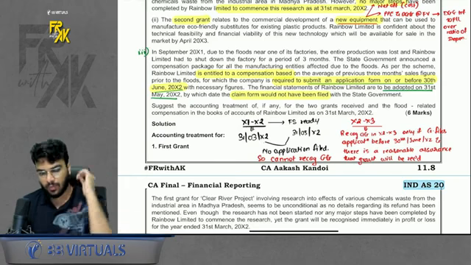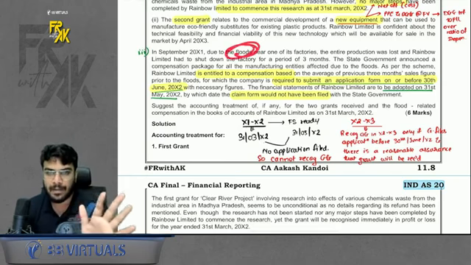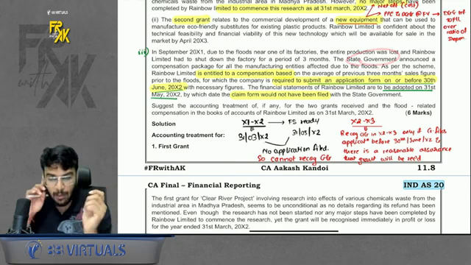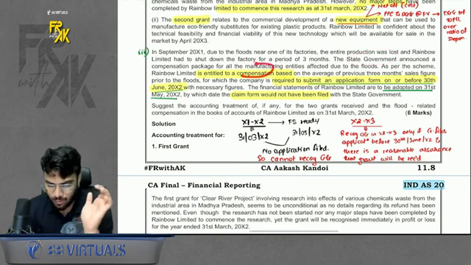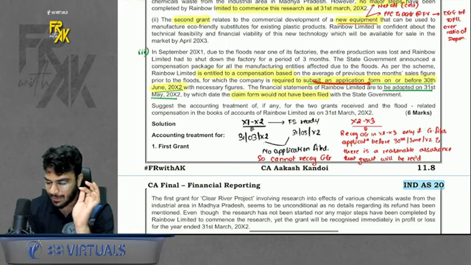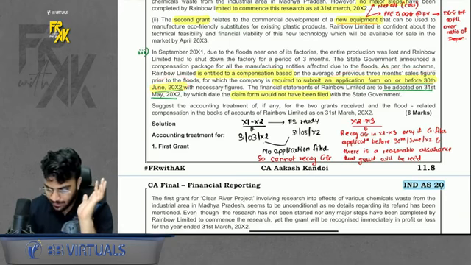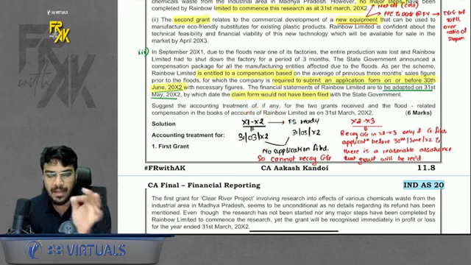I will just give an overview of this. Some floods happened in your company due to which you suffered some losses. Government announced a scheme where they will compensate you for the losses. But for that, you have to submit an application before 30th June. They are clearly saying that in the current year, you have not submitted the application.